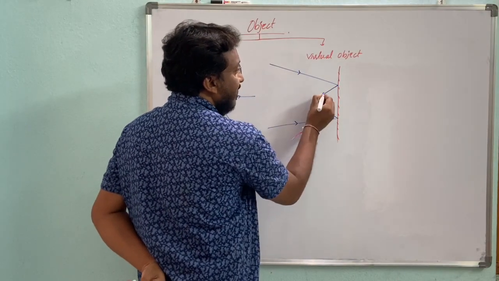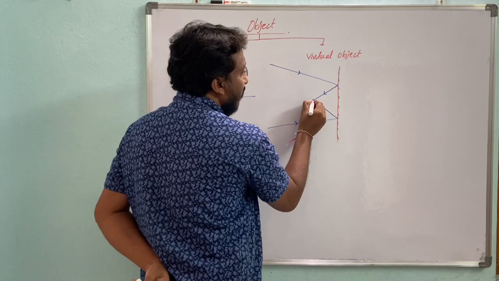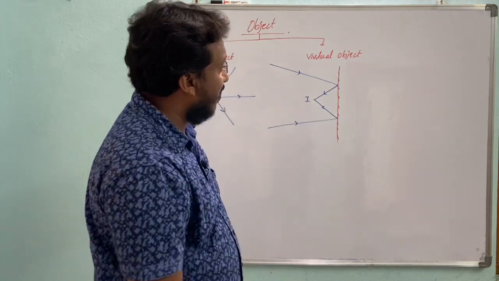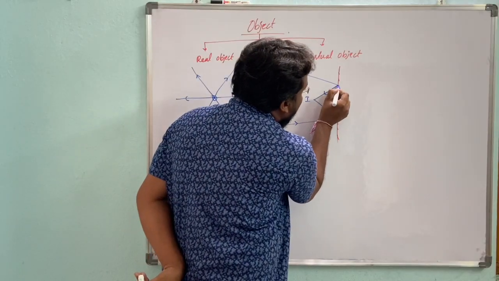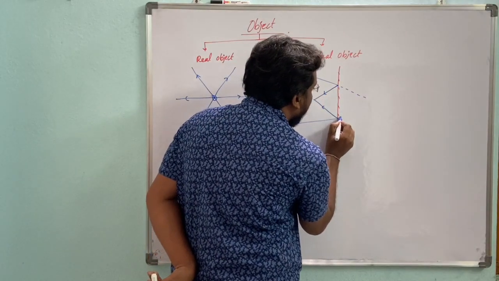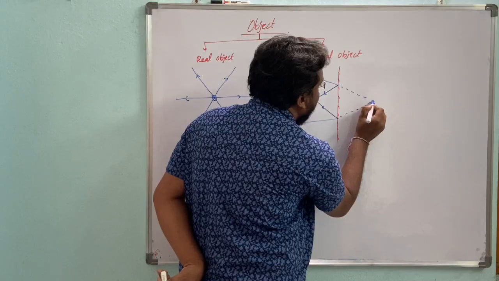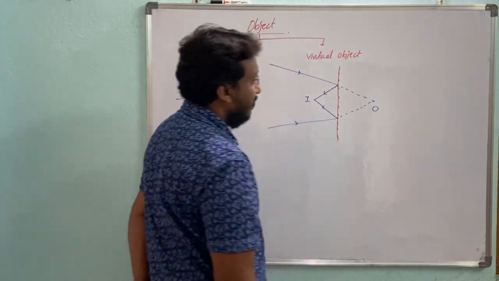Okay, these are incident rays, these are reflected rays. So here the image is formed. Then where is the object? In that case, you can extend the incident rays backward. This gives the object.